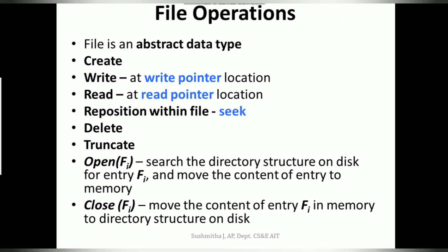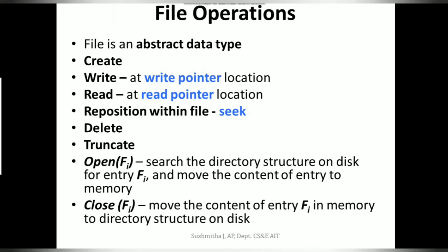Now every operation that I spoke about till now, you have observed that I was telling you to make a search. So every operation involves searching for the file in the directory entry and then finding the file. To avoid this search repeatedly, we can use the open system call.